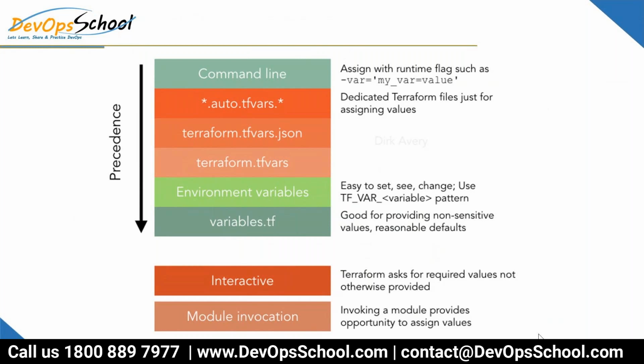Now you'll ask, variable.tf also we have to create, right? All these variables we need to create. It's not like Terraform will create anything by itself. No, no, no, you have to create it. Okay. Now you'll ask me, Rajesh, if I declare one variable in all the places, which has the highest precedence? Let's say my name is Rajesh, declared 1, 2, 3, 4, 5, 6, 7 times with different values. Which is having the highest precedence? I think you know that. Tell me, which is having the highest precedence?